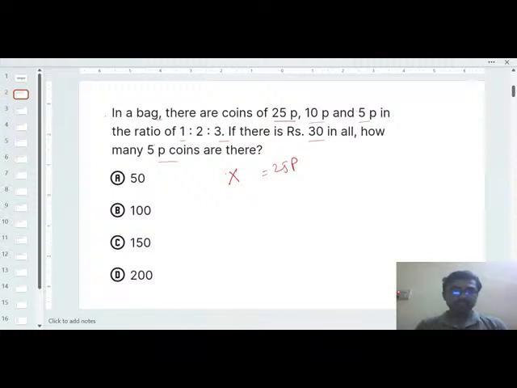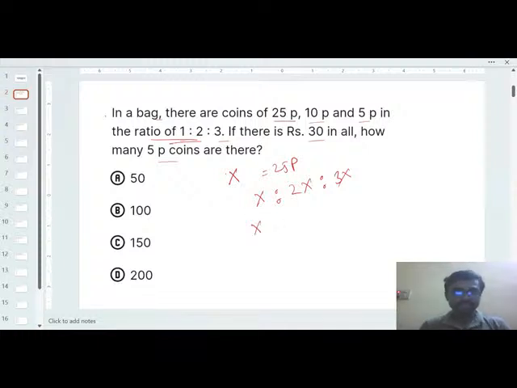As the ratio is 1 is to 2 is to 3, the counts are x is to 2x is to 3x. Now there are a total of 30 rupees in all, fine.